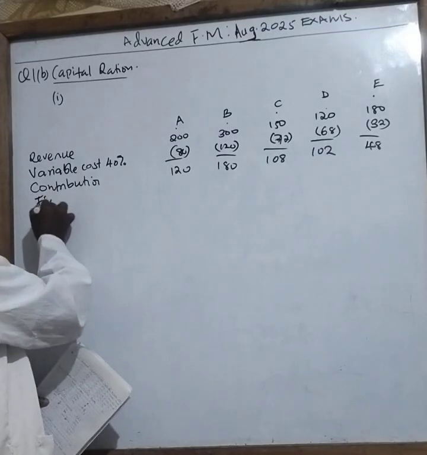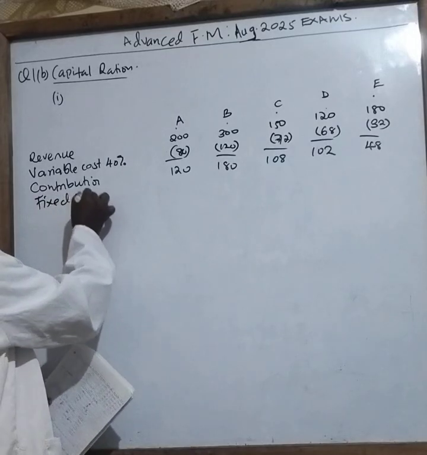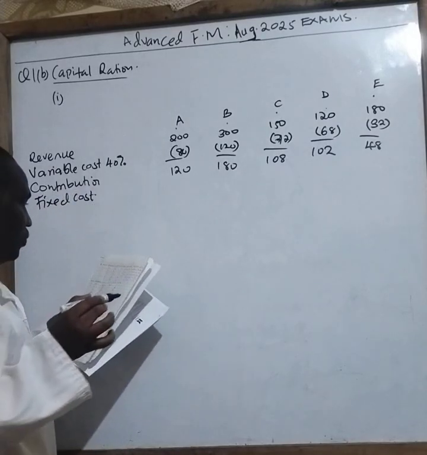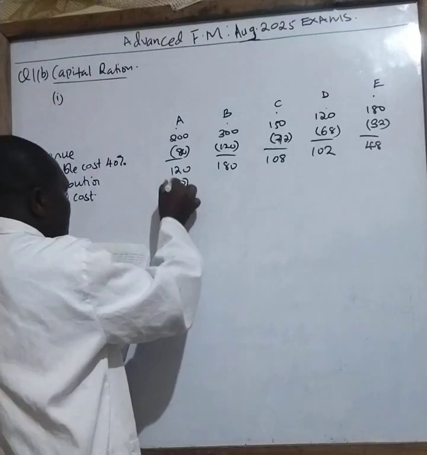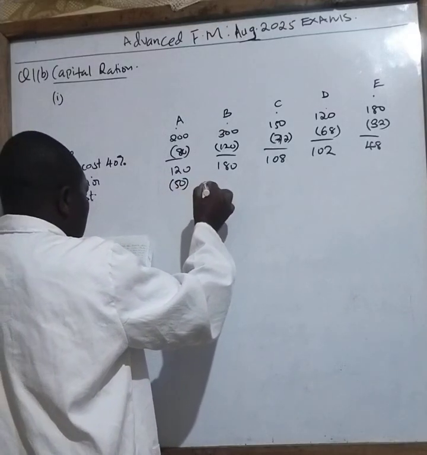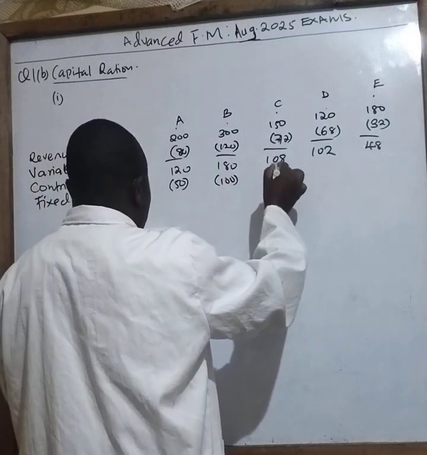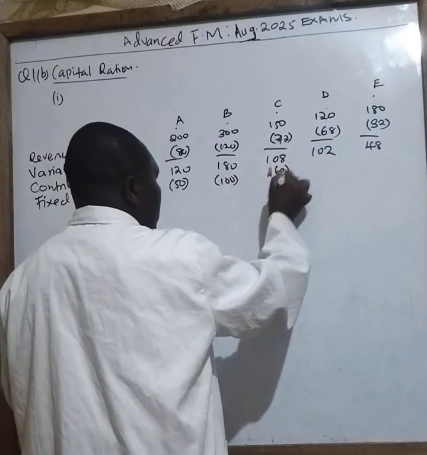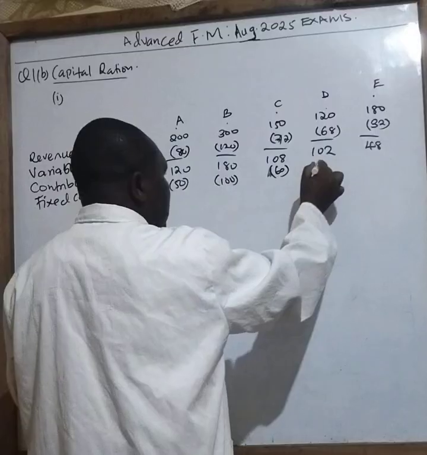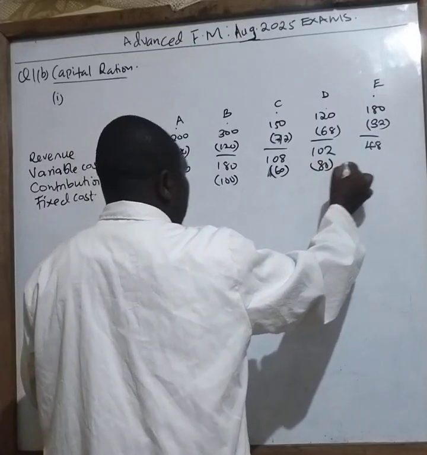So you have your fixed cost here, which you have already been given from the question. The fixed cost for A is 50,000 or 50 million. We have 100 here, 60 here, 80 here, and 20 here.